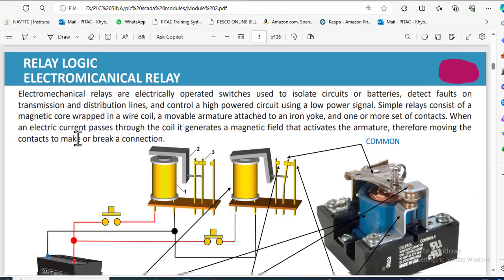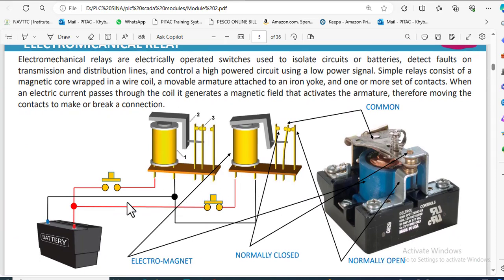Relay logic. Electromechanical relay, its logic is working like this. For example, if this is the battery and this is the switch, when we turn on the switch, then this coil will be energized and it will connect the pin 3 with this one, the common. It is now in the de-energized condition. This is connected, the 3 is connected with this pin. So when it is energized, then this thing, the armature, will move forward, and this normally open contact will be changed. It is now here normally closed. It will become normally open here, and it is normally open here. It will be normally closed here. So this is the common in the center.